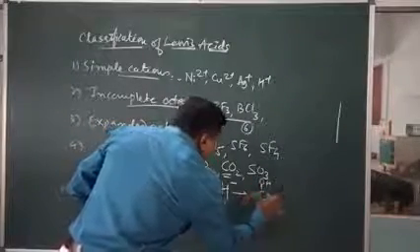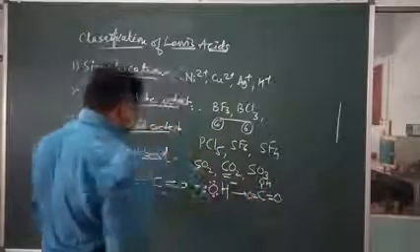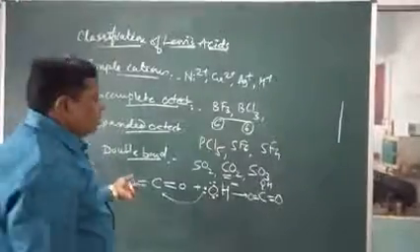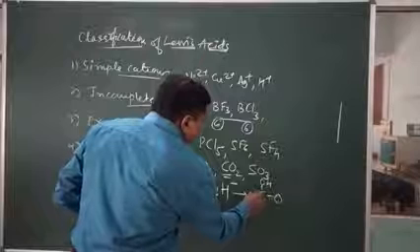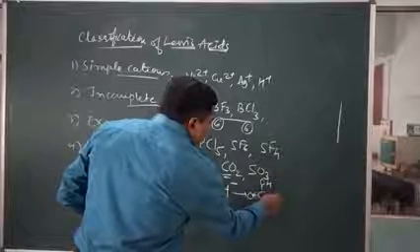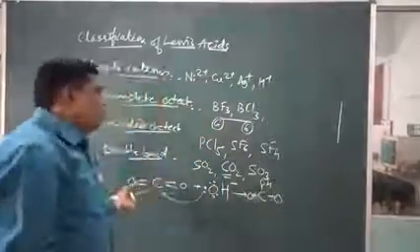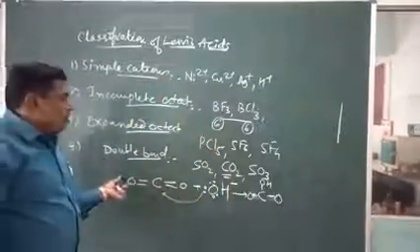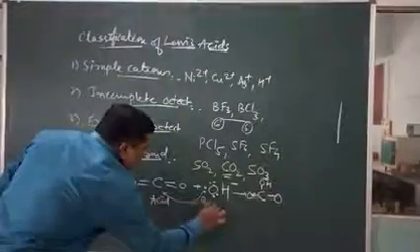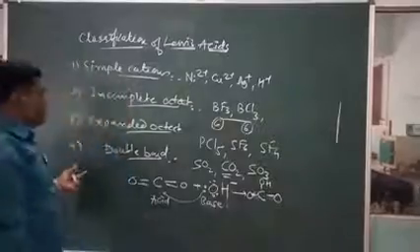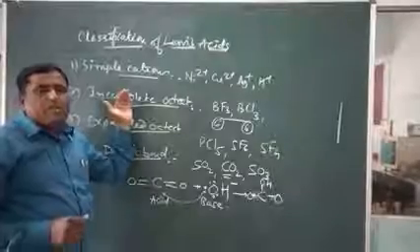a COOH group, with a C=O double bond. Formation of such compounds can act as an acid or as a base. These compounds can also be explained with double bond containing compounds. Now this is the classification of Lewis acids.